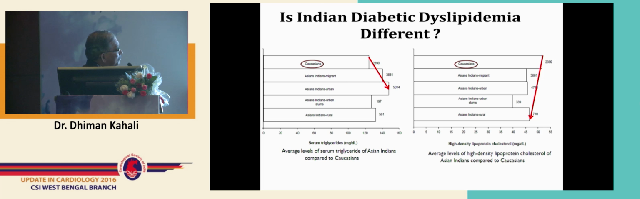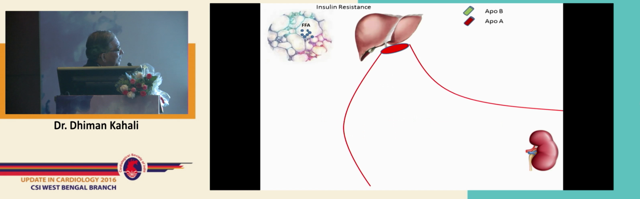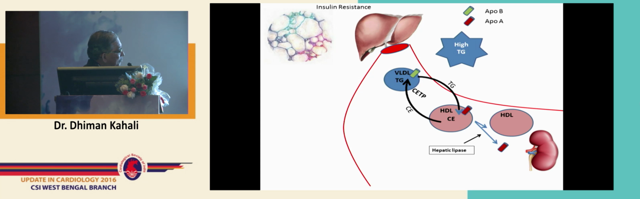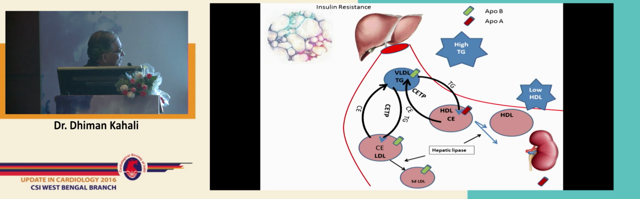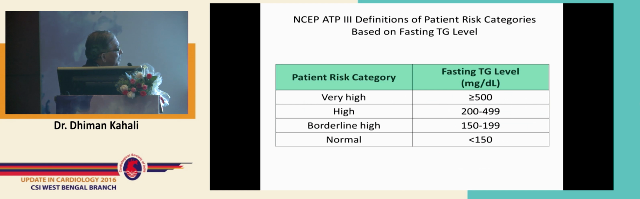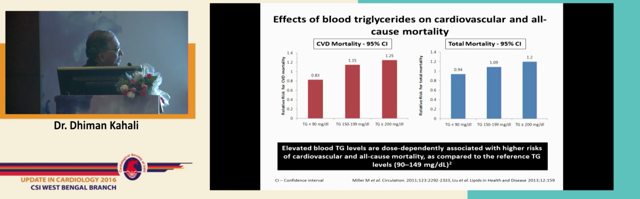with 2,000 odd patients. Now, this Indian dyslipidemia is a little different from the Caucasian or the Westerners, and the serum TG levels are higher and the HDL level is lower, and this is because of insulin resistance and because of abdominal obesity and other symptoms which come. I am not going to detail this slide, but these are the things which occur: high TG, low HDL, and increased small dense lipoprotein. Now, is high TG associated with high CV risk?